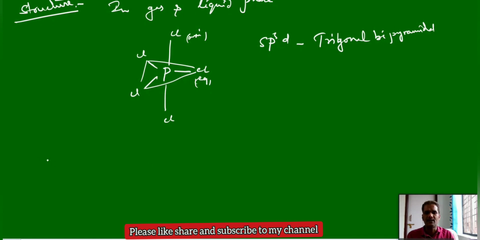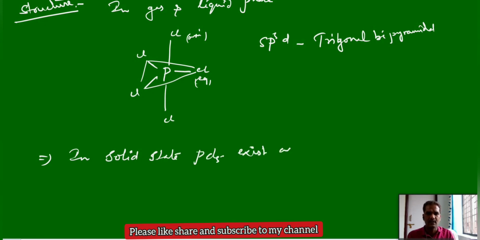But in solid state, PCl5 can exist as, this one we have discussed already. In solid state, PCl5 exists in ionic form as PCl4 plus and PCl6 minus.